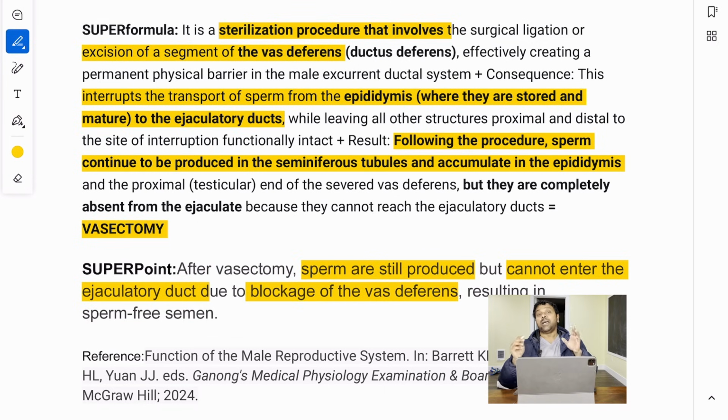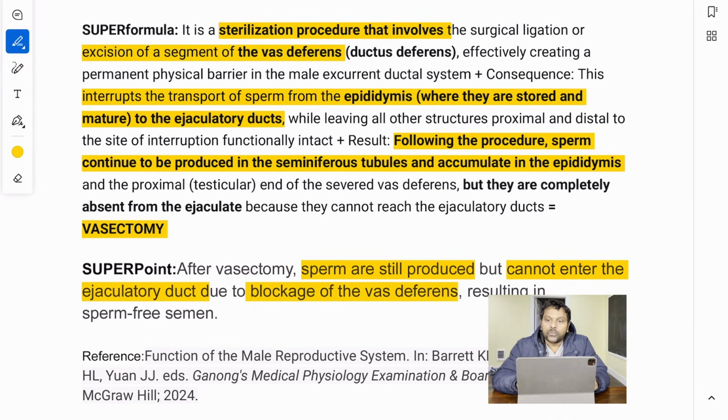The seminiferous tubules are still working, epididymis is still storing, rete testis still transporting, but that is not going beyond vas deferens to reach ejaculatory duct and later urethra.